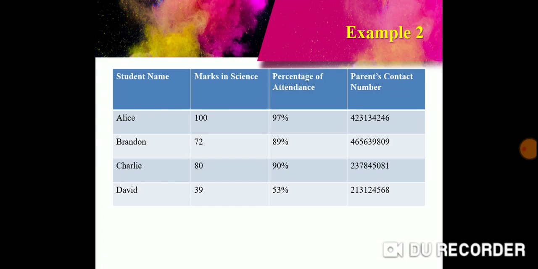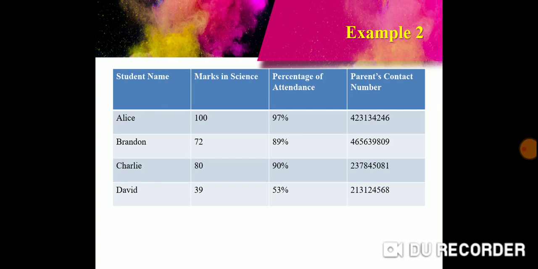Let's look at the third criteria. A database should be created with three things in mind. A specific purpose. The specific goal of this can be an attendance sheet, or information about marks in science, or the contact information of the parents of the prospective students.